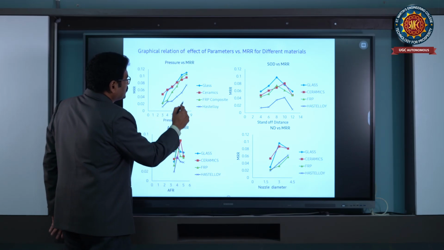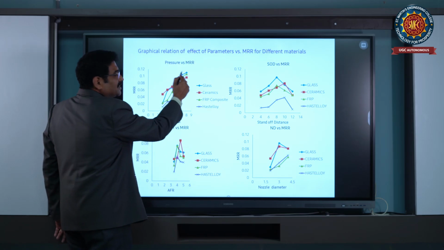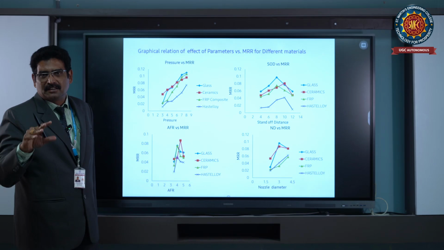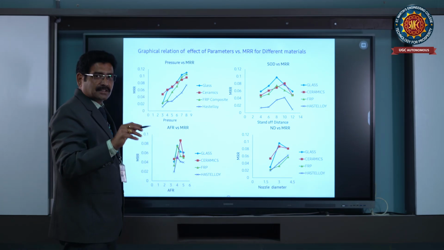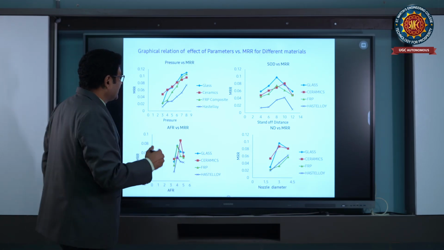Whereas if you see, once the pressure is increased to 8, automatically the graph increases. That means by an increase in pressure, the metal removal will increase. That is the basic concept of this process. By increasing the pressure of abrasive particles, the metal removal rate increases.